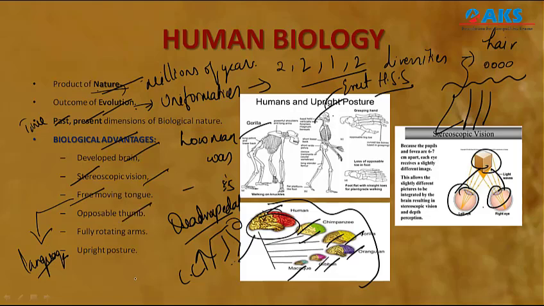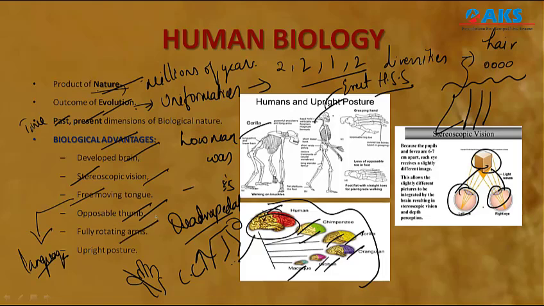And the opposable thumbs. Okay, opposable thumb. If you consider this to be the digits, here we have the opposable thumb. Sorry guys, I am not very good at drawing. This opposable thumb has enabled him to get hold of certain things, so this enabled him to move from one place to another freely.